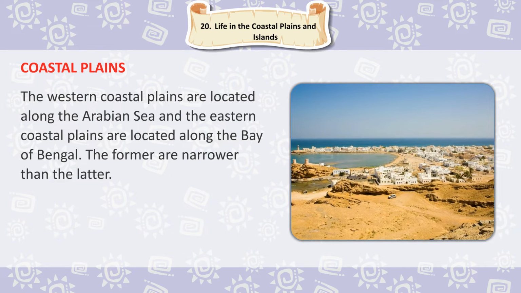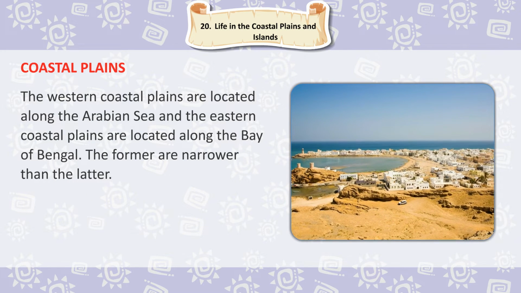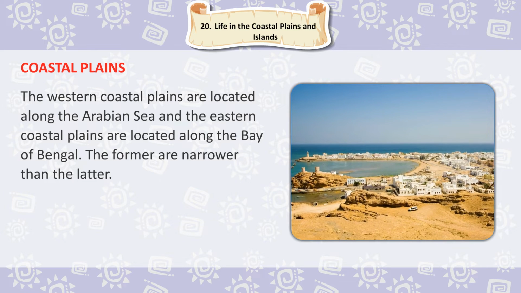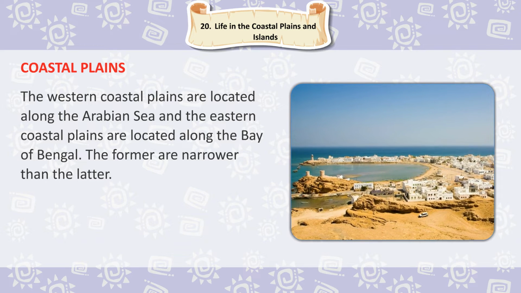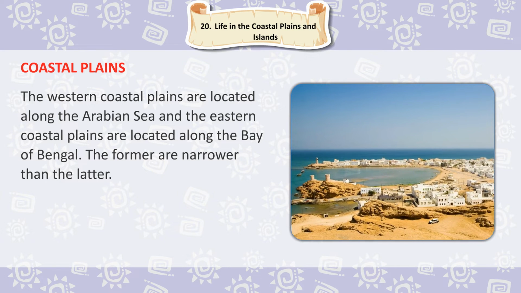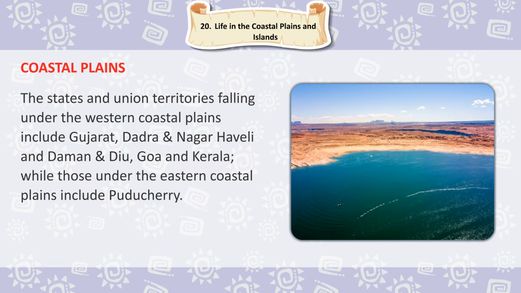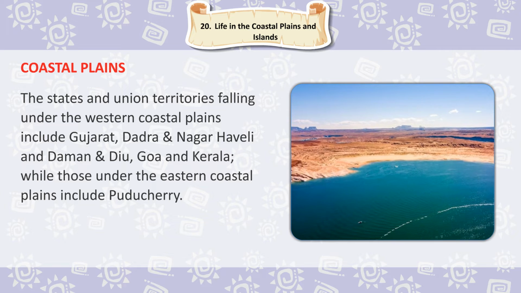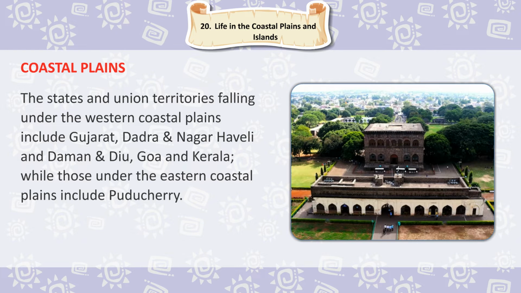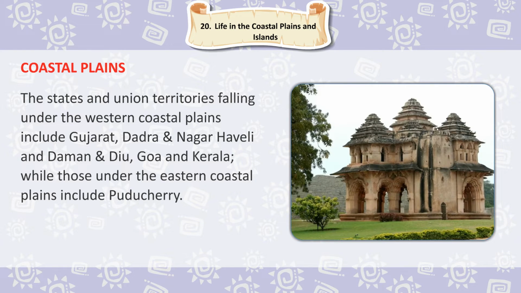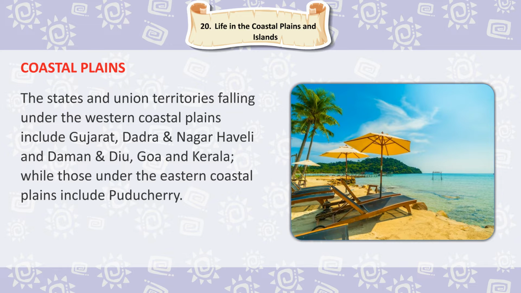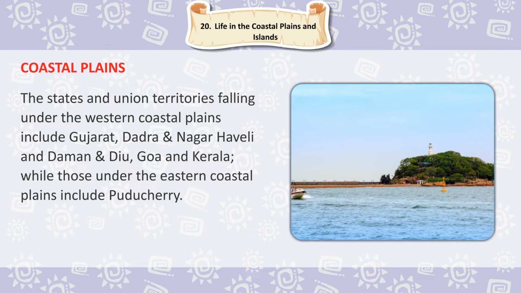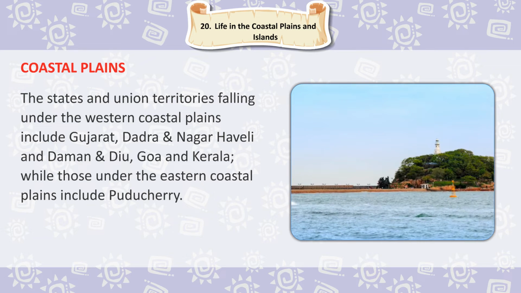The western coastal plains are located along the Arabian Sea and the eastern coastal plains are located along the Bay of Bengal. The former are narrower than the latter. The states and union territories falling under the western coastal plains include Gujarat, Dadra and Nagar Haveli and Daman and Diu, Goa and Kerala, while those under the eastern coastal plains include Puducherry.